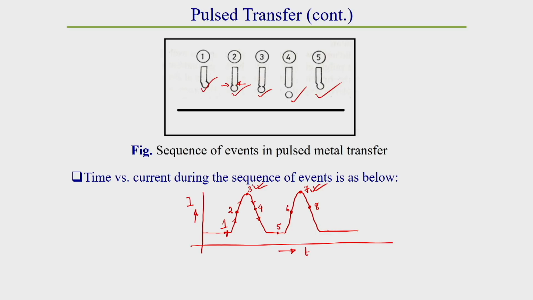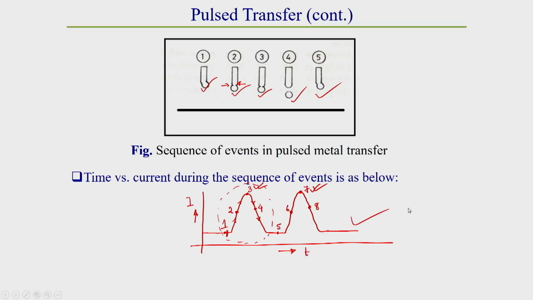So, in this way, for every peak we get a drop. Whatever the number of peaks per second there will be, that many drops we can get per second. This is called pulse rate. Pulse rate means how many peaks or how many pulses we are providing per second. So, depending upon the pulse rate we can control the metal droplet deposition rate or droplet transfer rate.